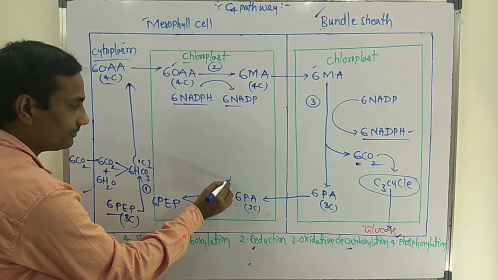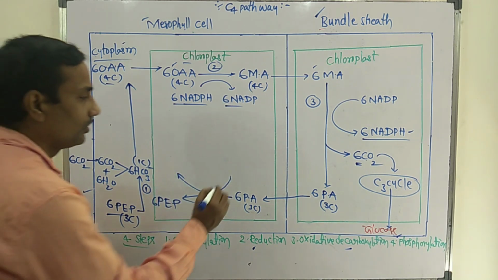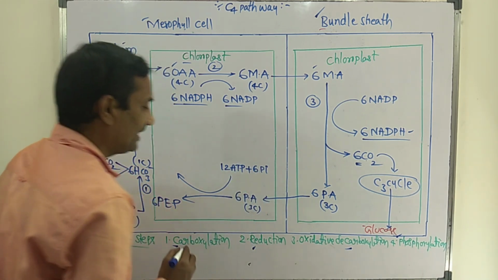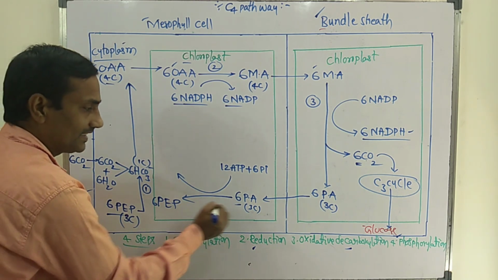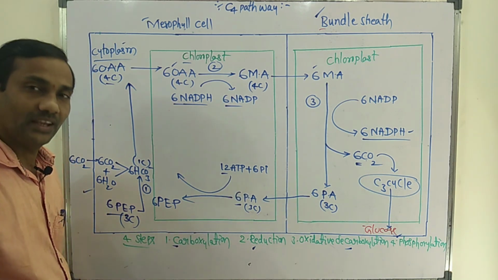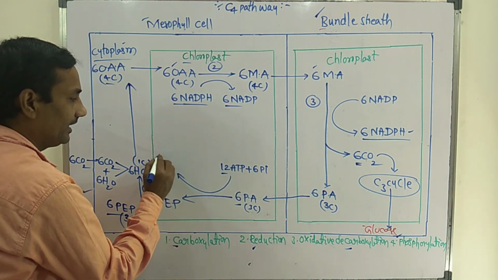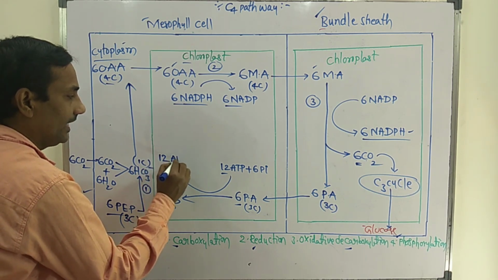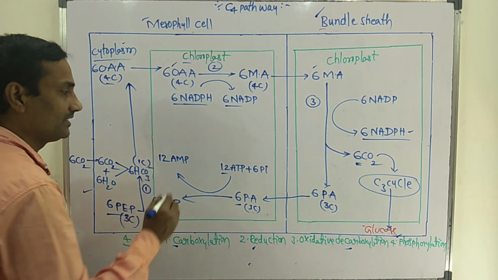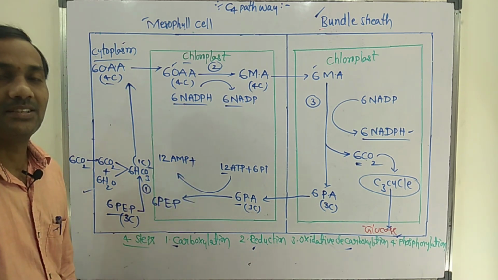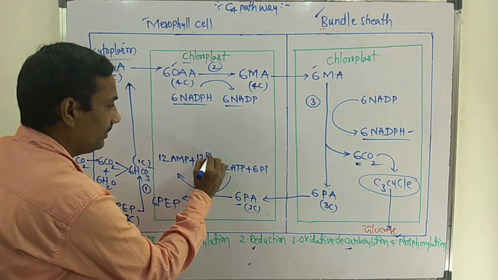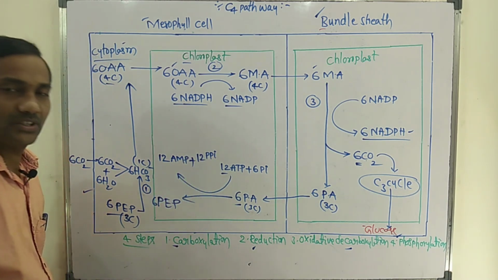But here the major important step: 12 molecules of ATP plus 6 molecules of inorganic phosphate are utilized. So for 6 pyruvic acids, 12 ATPs are utilized and 6 molecules of inorganic phosphate are used. But it leads to formation of 12 adenosine monophosphates, and inorganic pyrophosphates are also formed, 12 PPi.